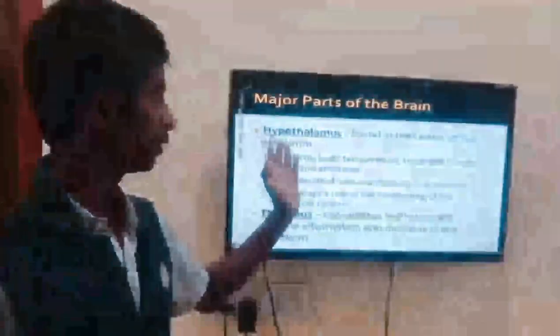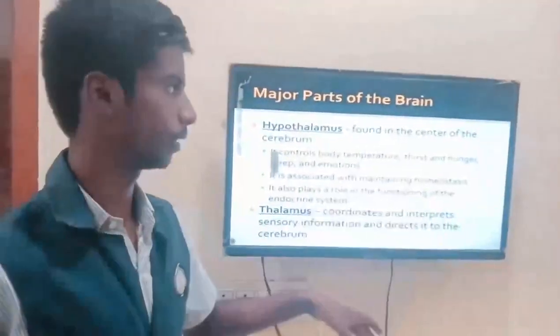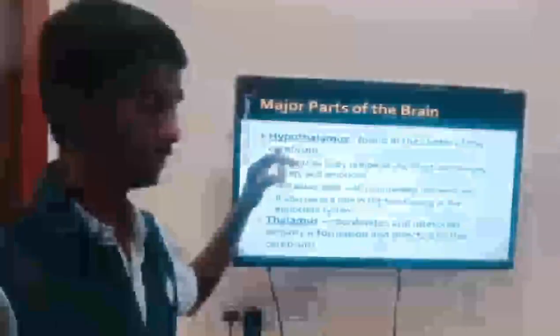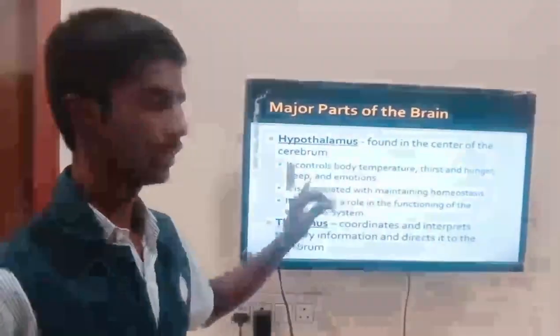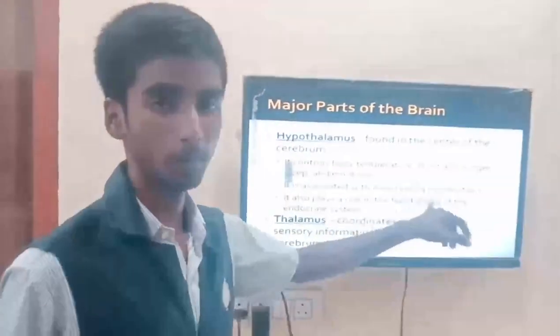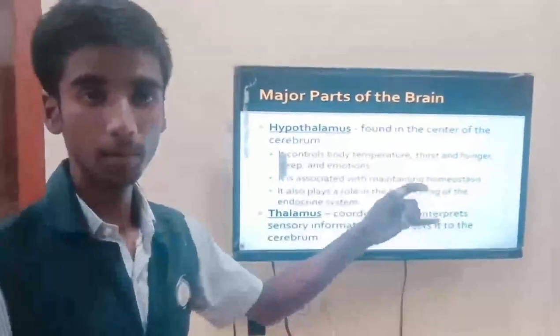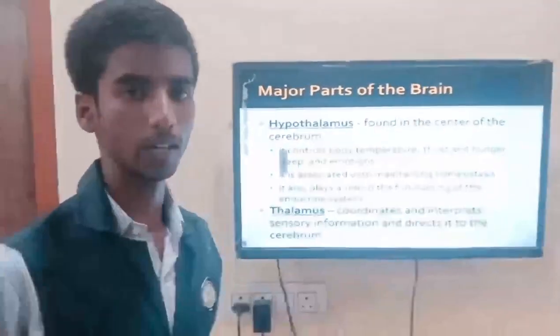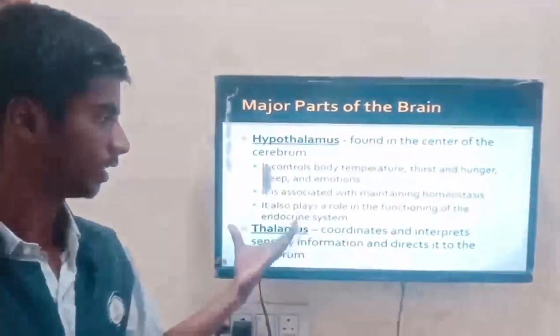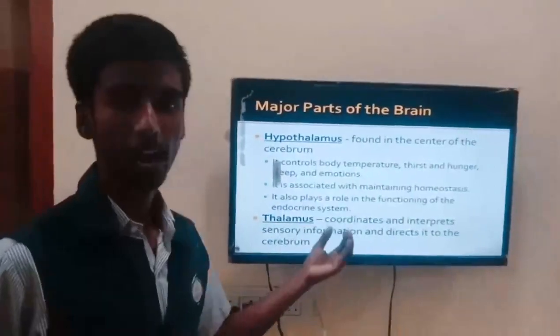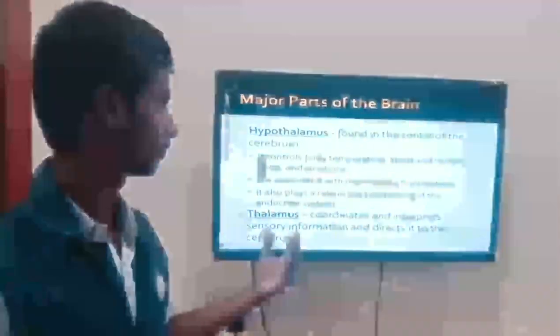And next, hypothalamus gland, it is found in the center of the cerebrum. So it controls body temperature, thirst, hunger, sleep and emotions, etc. So it is associated mainly with homeostasis. Homeostasis is nothing but the chemical reactions that occur inside our body. And thalamus, it coordinates and interprets the sensory information and directs it to the cerebrum.